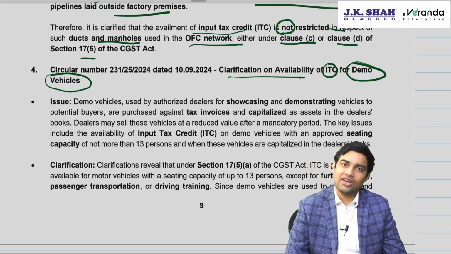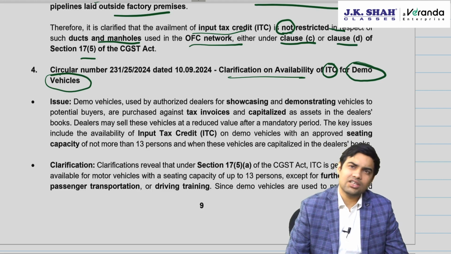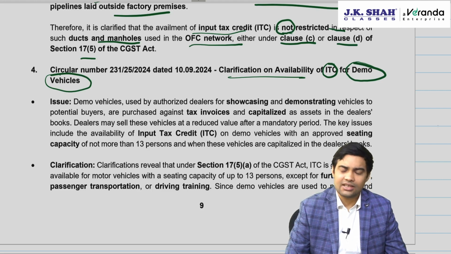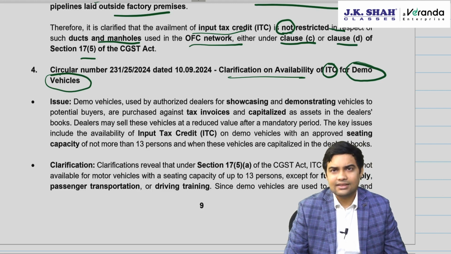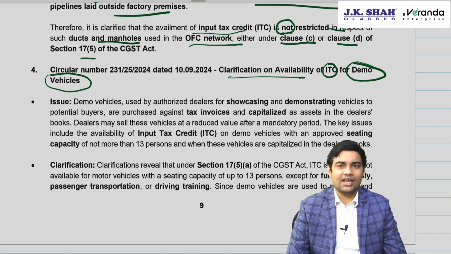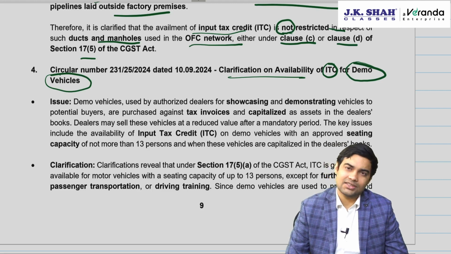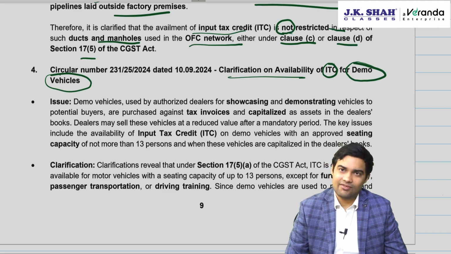Today or tomorrow it will be sold. But sir, if some vehicles are only for display, show off, and they will never be sold, then in that case, if it is only for marketing activity, then you will not get ITC. But if it is for making further supply of such motor vehicle, then ITC will be available.